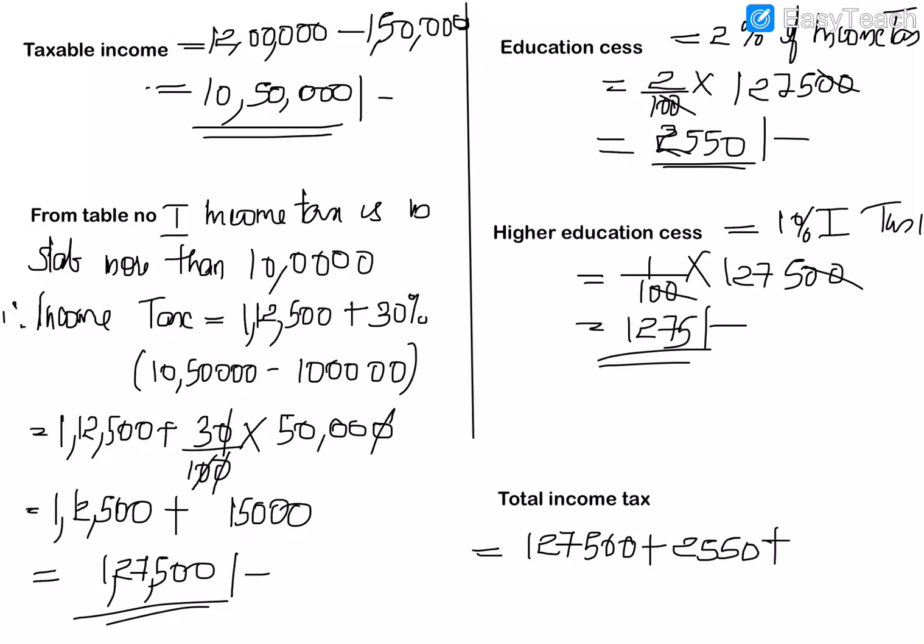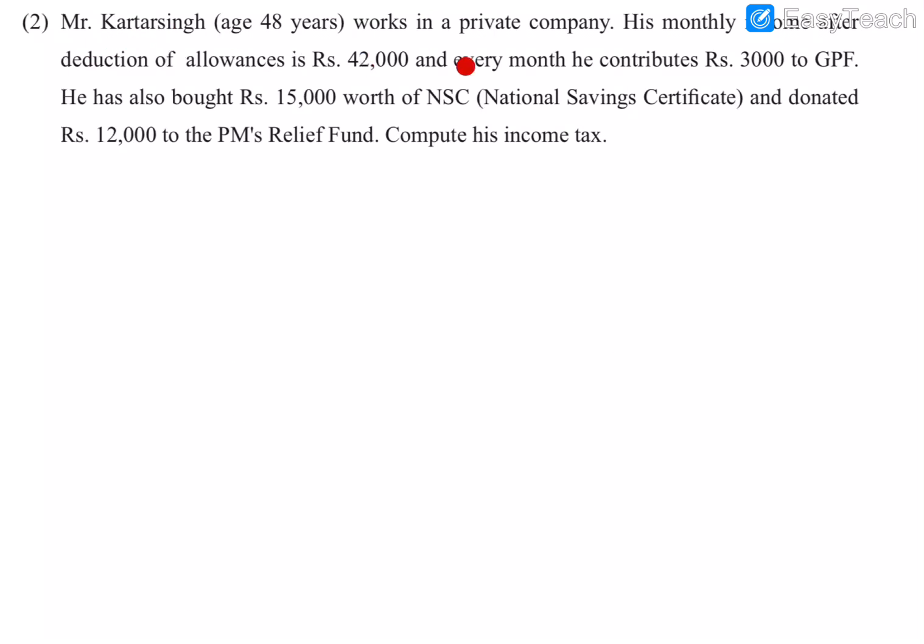Next is the higher education cess, that is plus 1,275. So adding this we will get the total income tax he has to pay at the end, 1,31,325. So this much rupees he has to pay as income tax. So this is Mr. Mahatre's income tax.